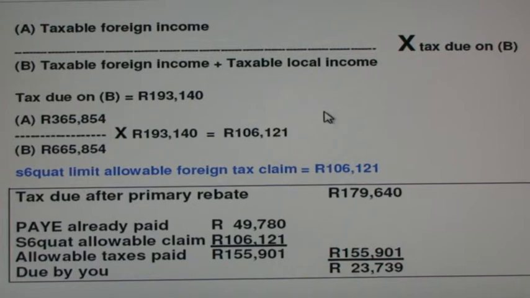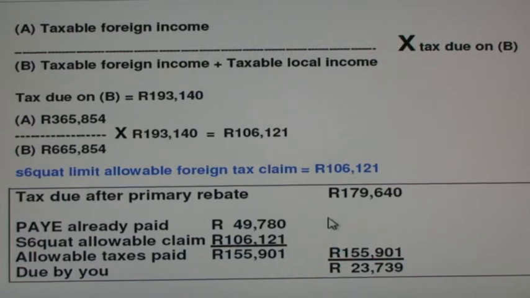Here is our formula. Taxable foreign income is 365,854 and taxable foreign plus taxable local income is 665,854. So 365,854 divided by 665,854 multiplied by 193,140 equals 106,121 Rand. This is the 6 Quad limit on our claim for foreign taxes deducted offshore in our example.